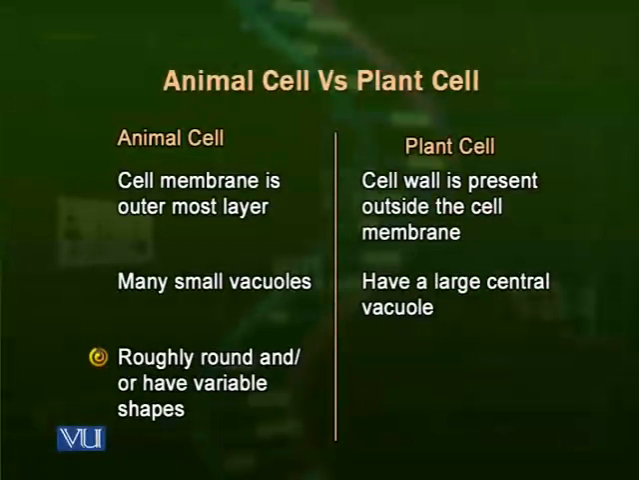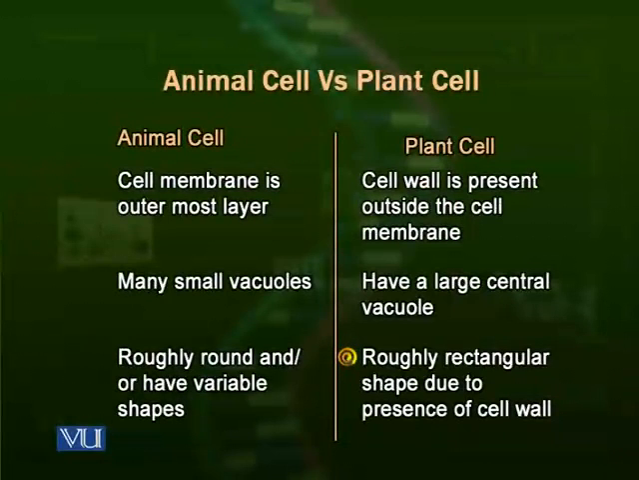The animal cells are roughly round in shape, or maybe they have diverse types of shapes. For example, a human body has about 200 types of different cells. Animal cells also have various different types. For example, a nerve cell has a particular structure. A muscle cell has another type of structure. The cells of stomach have a different type of structure. But the plant cell, due to presence of cell wall, has a roughly rectangular structure.